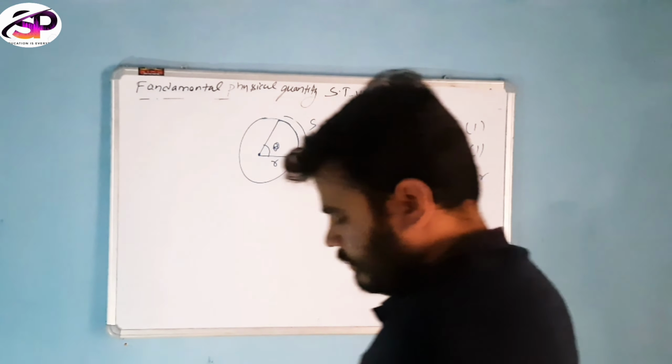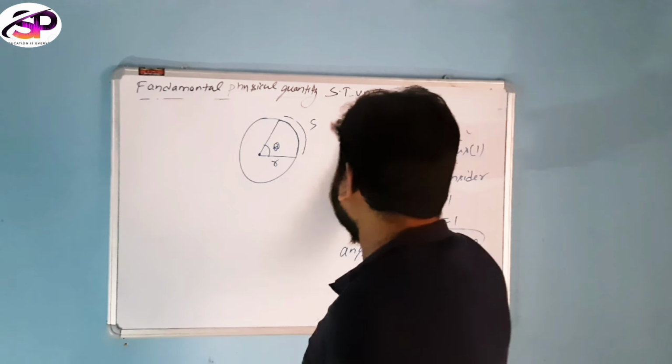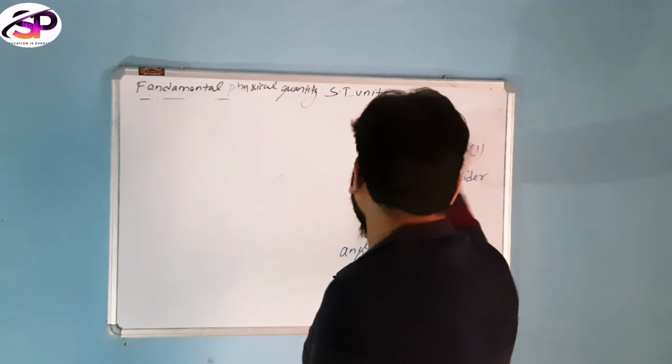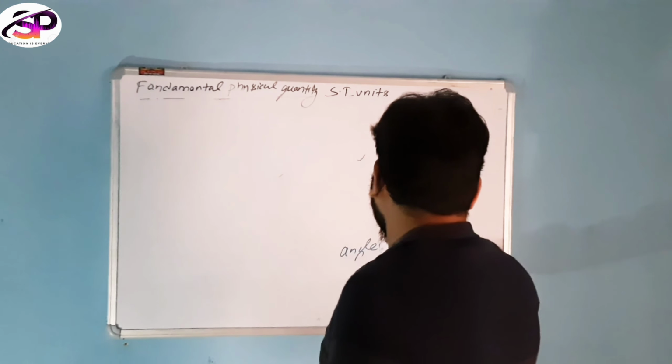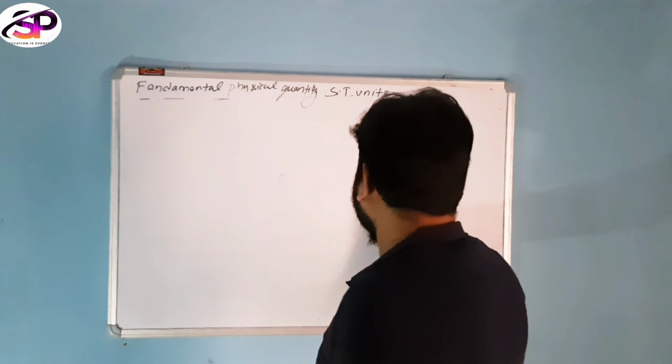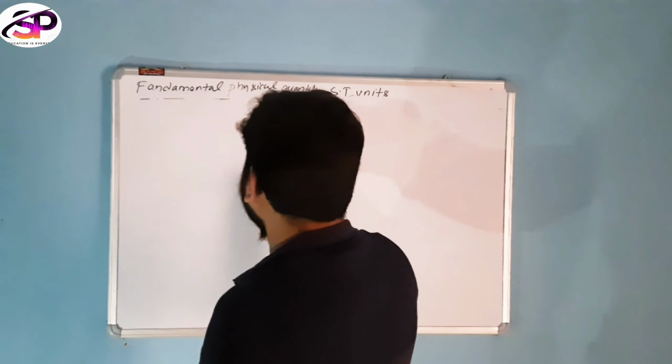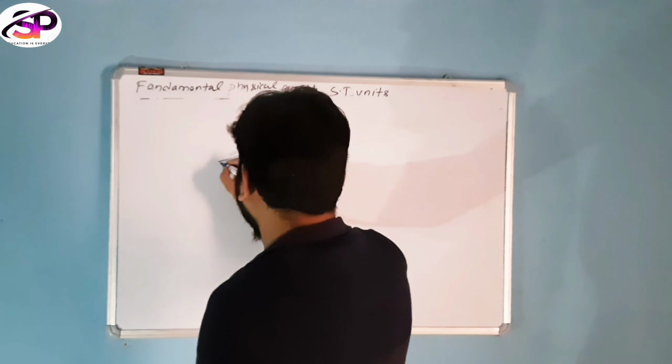Similarly, in case of solid angle, we draw a spherical surface or a cone.